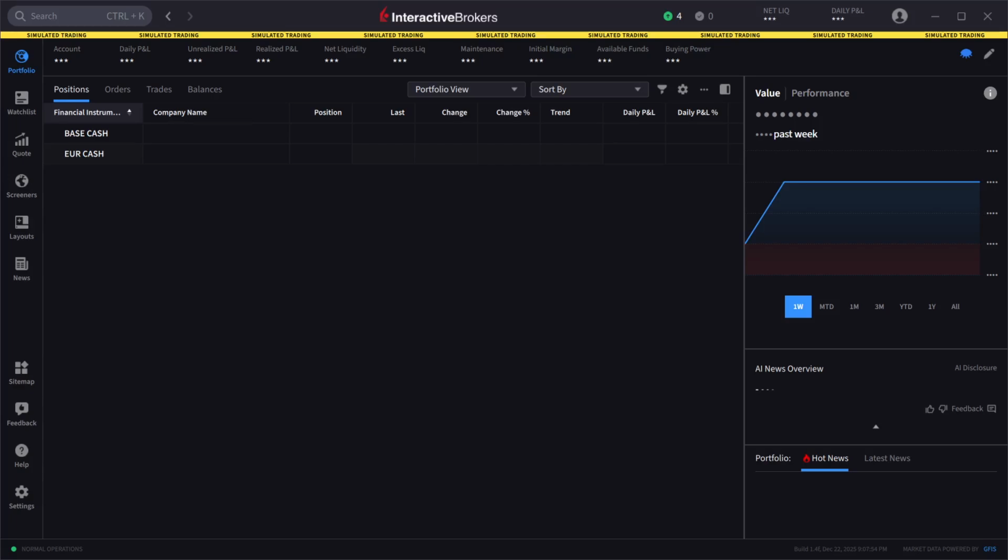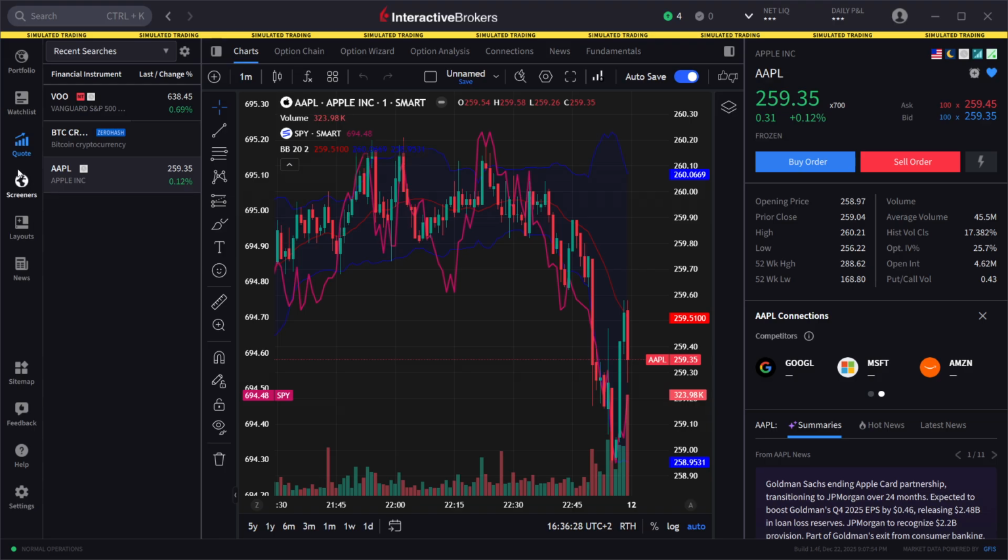In this video, I'm going to show you how to buy VOO on Interactive Brokers. Now, currently, I'm inside IBKR Desktop, and to achieve this, it's very simple. You want to go to the quote tab over here on the left, or of course, you could be on any tab, really, it's up to you.